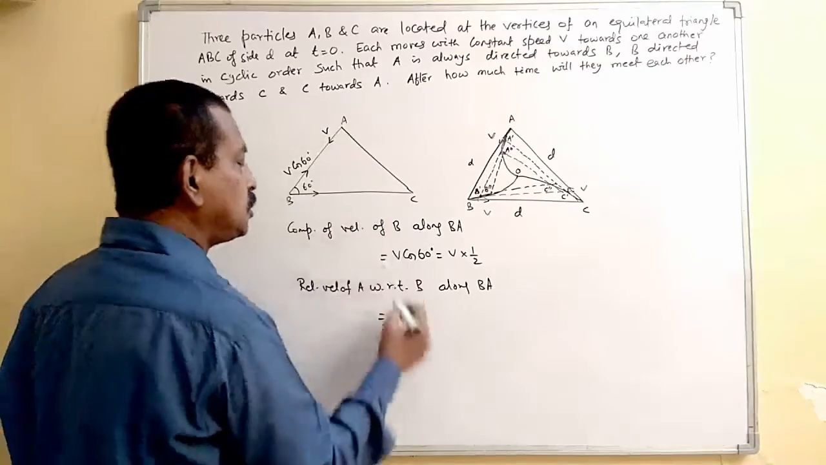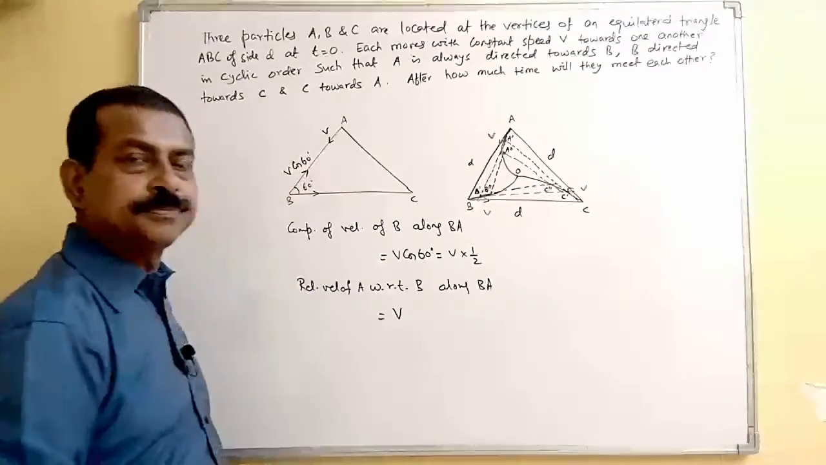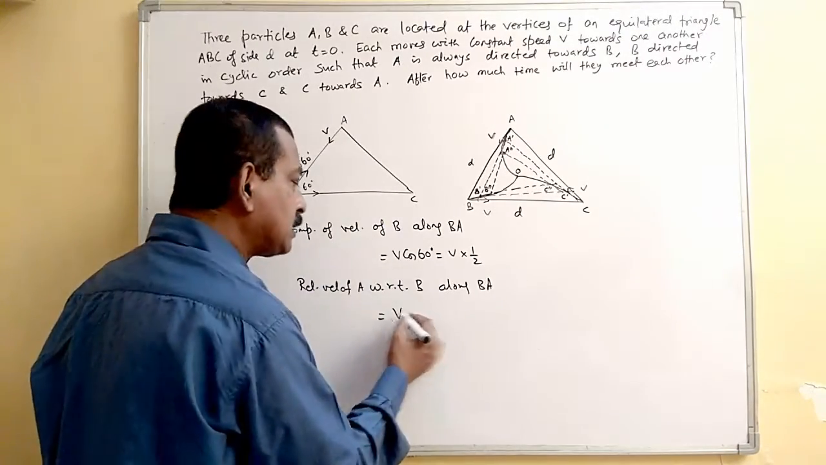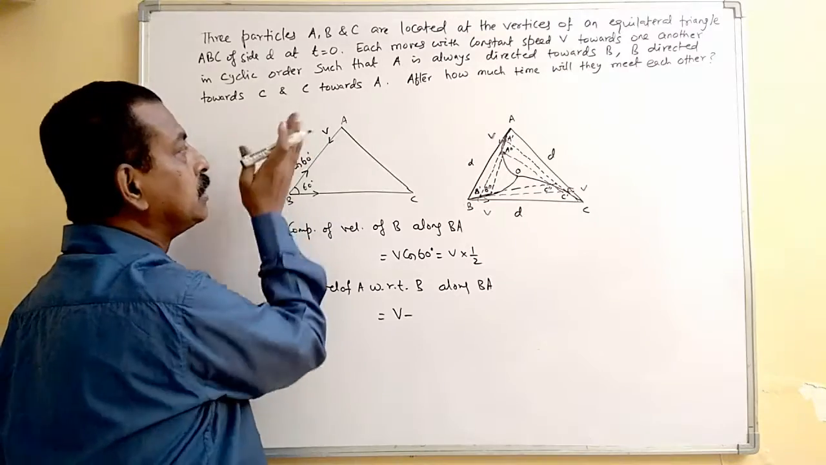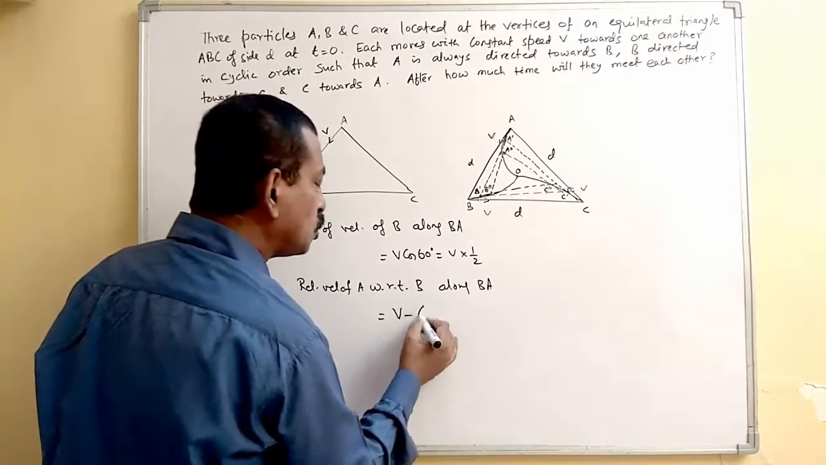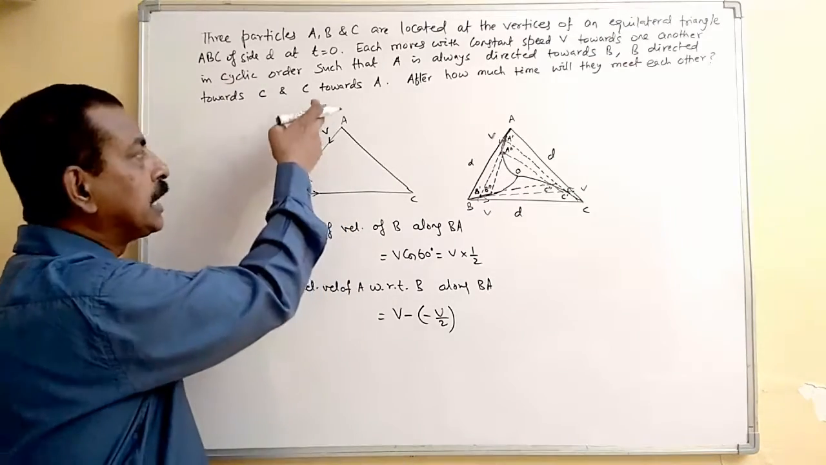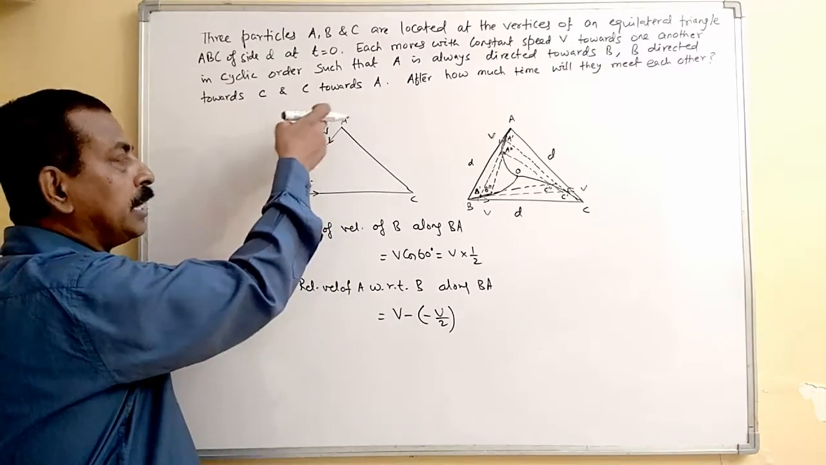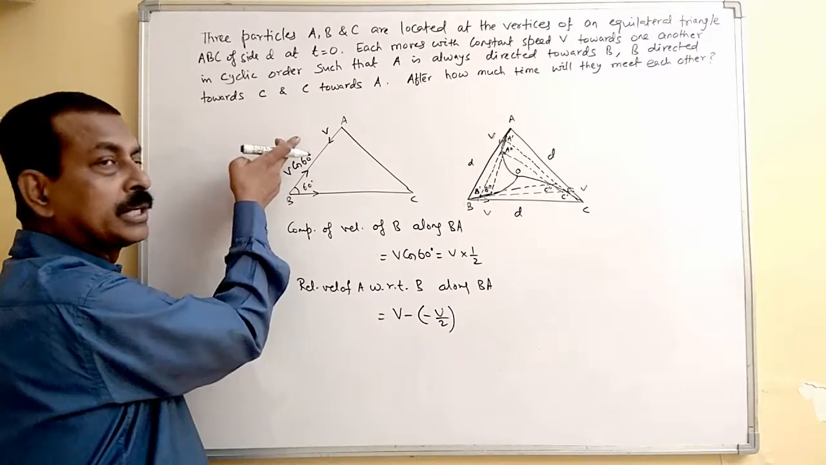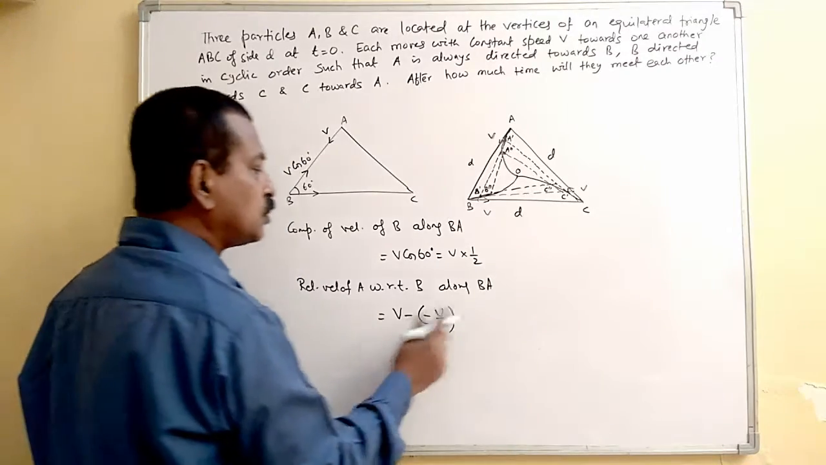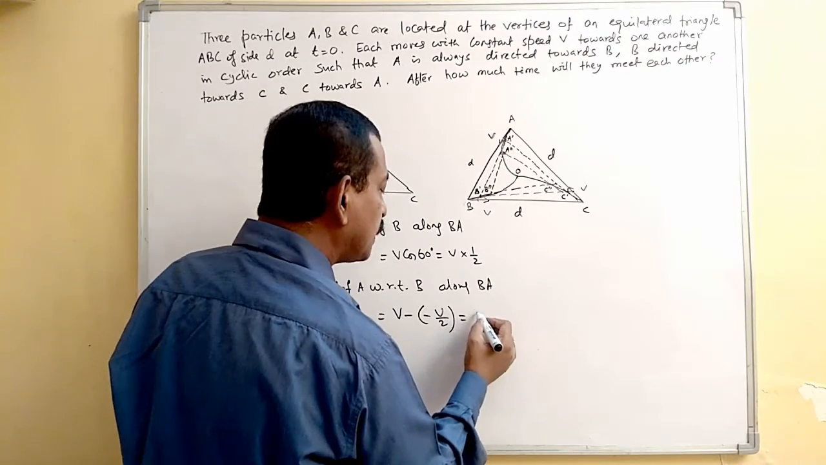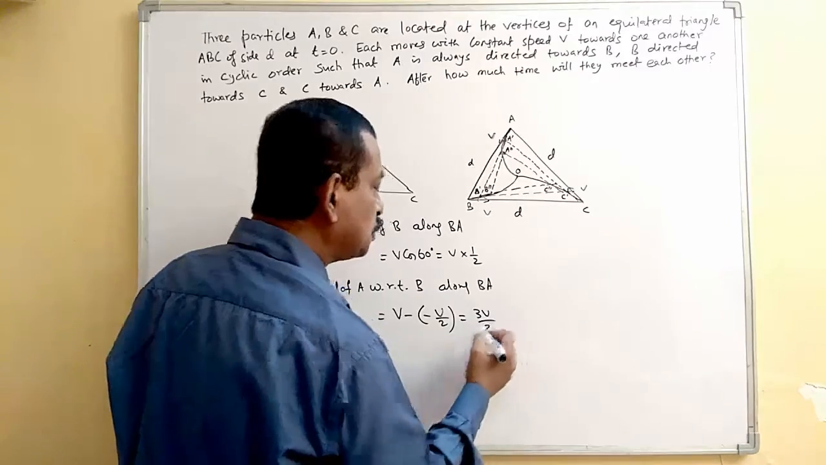It is the velocity of A, which is V, minus the velocity of B towards A. So this is your minus V by 2. Because the two are in opposite directions, A is moving in this direction, B is moving in the opposite direction to that. So in that case, it is equal to 3V by 2.